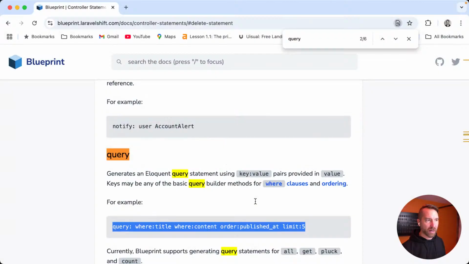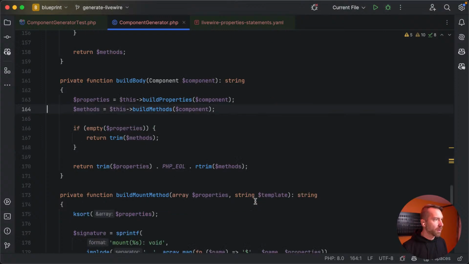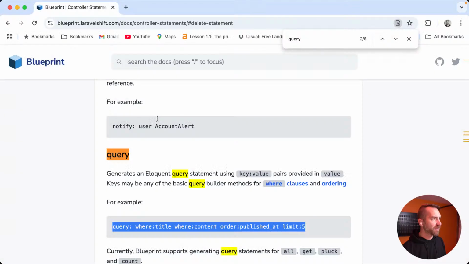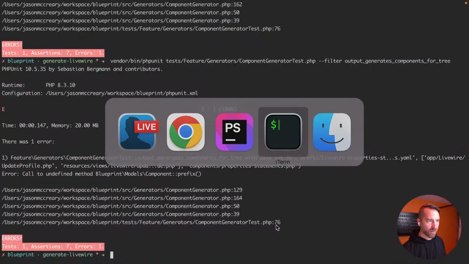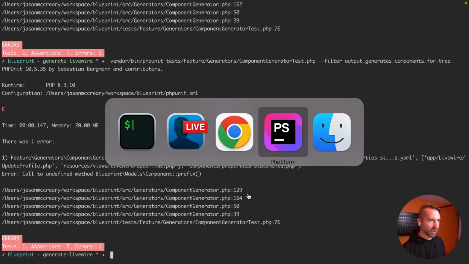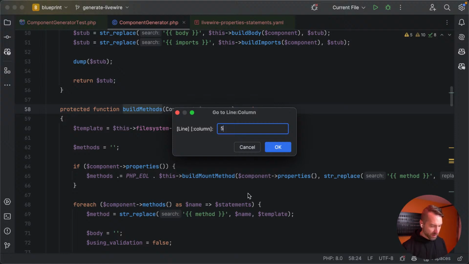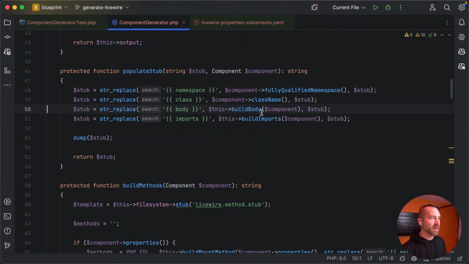164. Let's backtrace that a little bit. So we're going to say 164, build methods. So build methods is where we crap out. Build methods goes up to 58. So let's go back to our code. So 50 and 39. So it looks like ultimately 39 is actually where we... So 50, oh no, 50 is here. We build body.